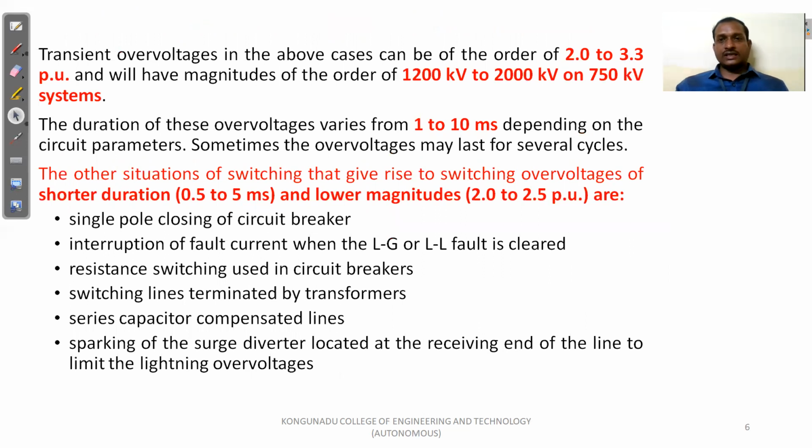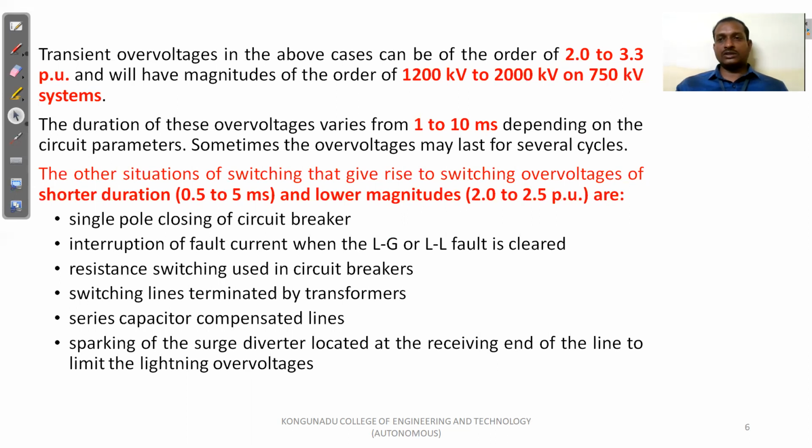So this generated high voltages, that is switching over voltages in the order of 3.3 per unit. So per unit level, it is a 2 to 3.3 level. So it has the magnitude of 1200 kV to 2000 kV on a 750 kV system. If you take the 750 kV system, the switching over voltage level is in the range of 1200 kV to 2000 kV. In terms of per unit, 2 to 3.3.